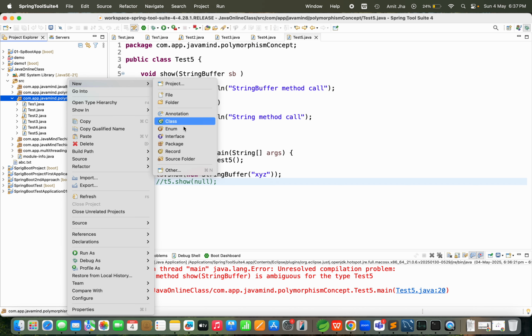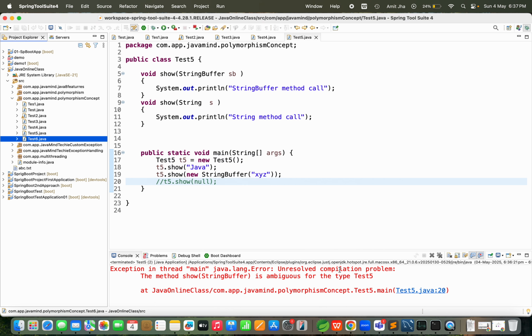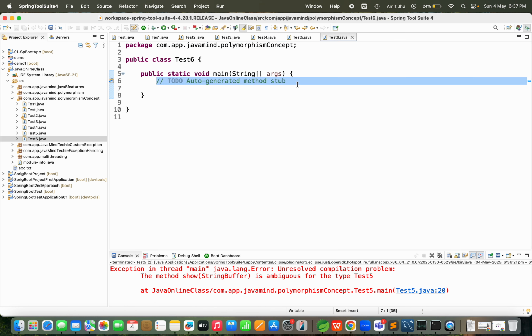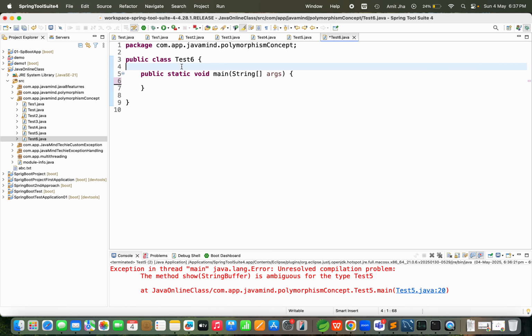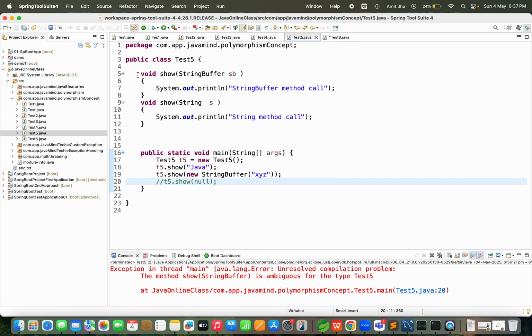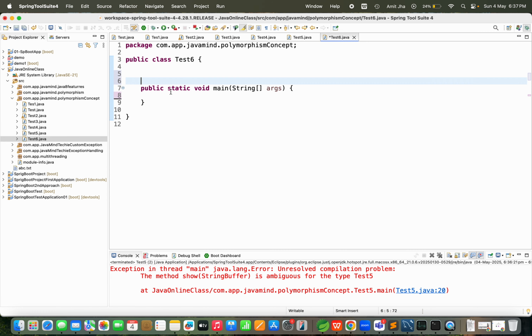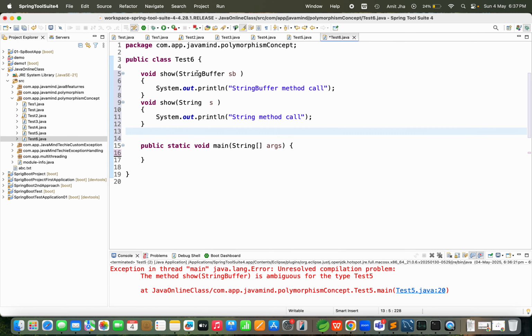Guys, see, I'm going to get one class. Okay, Test6 main method finish. Guys, see what I'm doing. Concentrate here. I will copy this thing only and I'm going to paste inside that. I'm going to change something here.